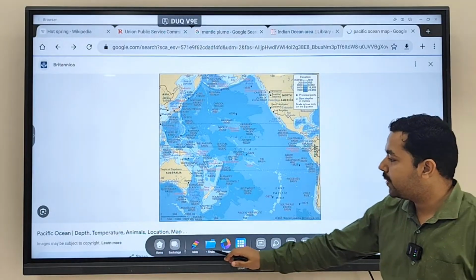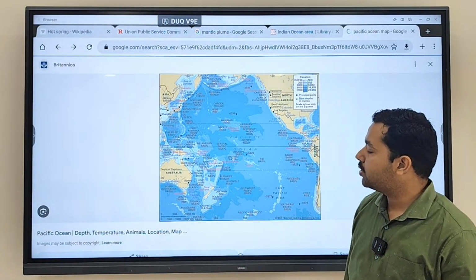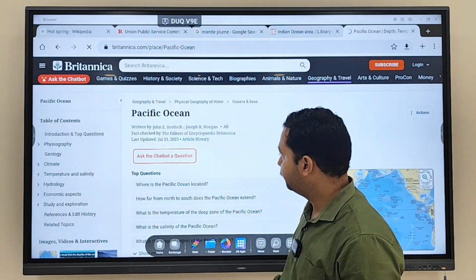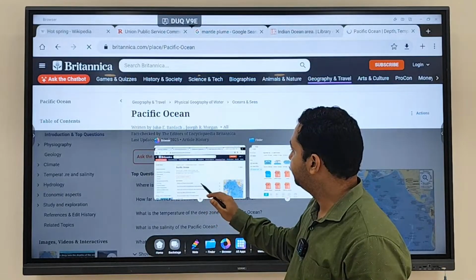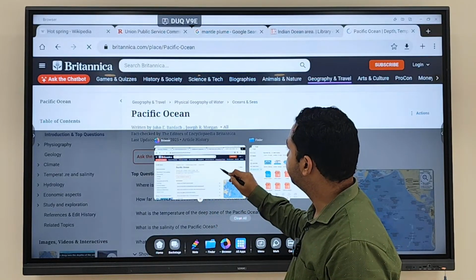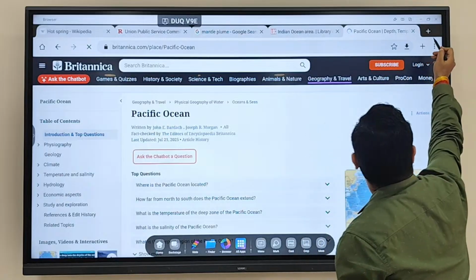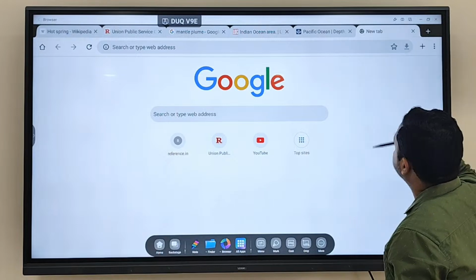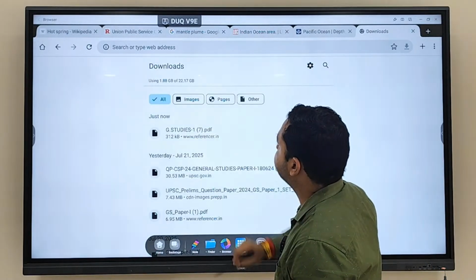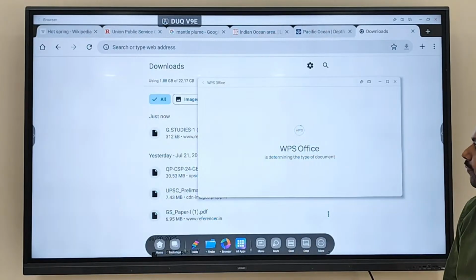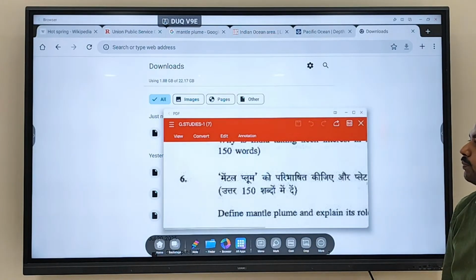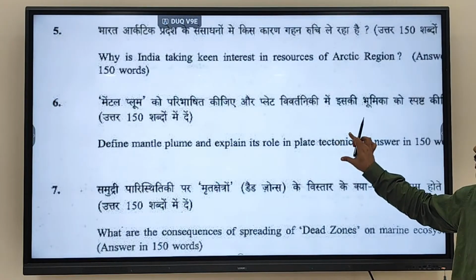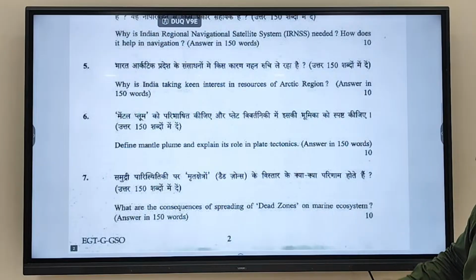This is why UPSC has asked these questions regarding hotspot volcanism. So if a question comes, define mantle plume and explain its role in plate tectonics, what are you going to write?